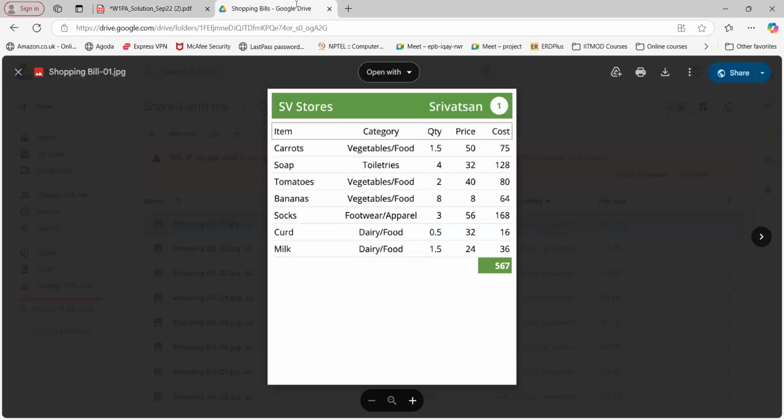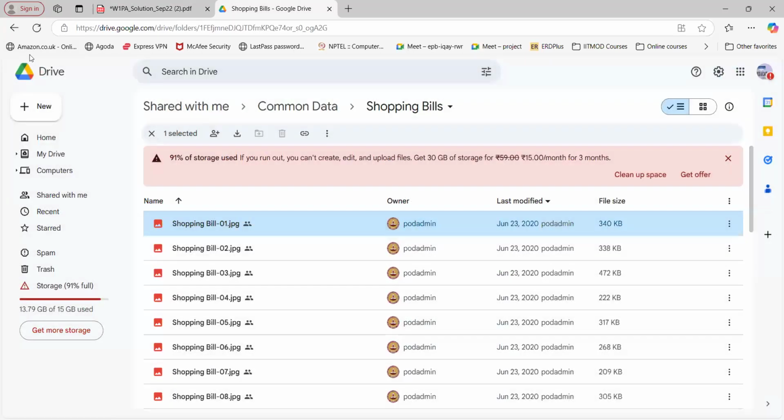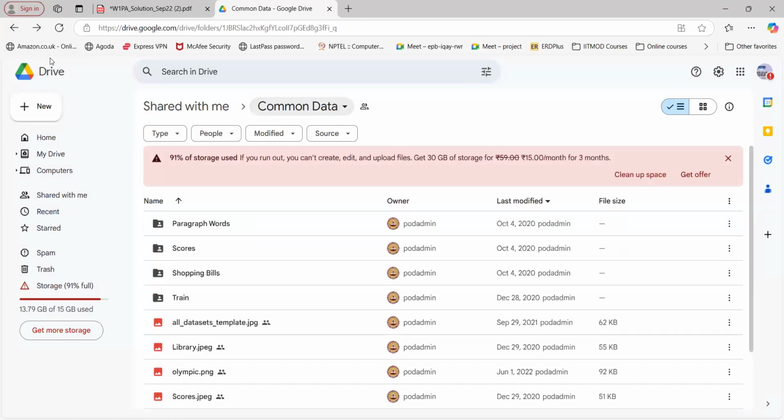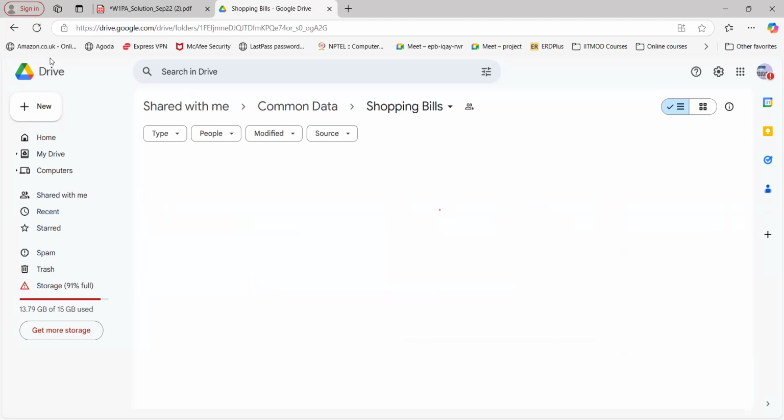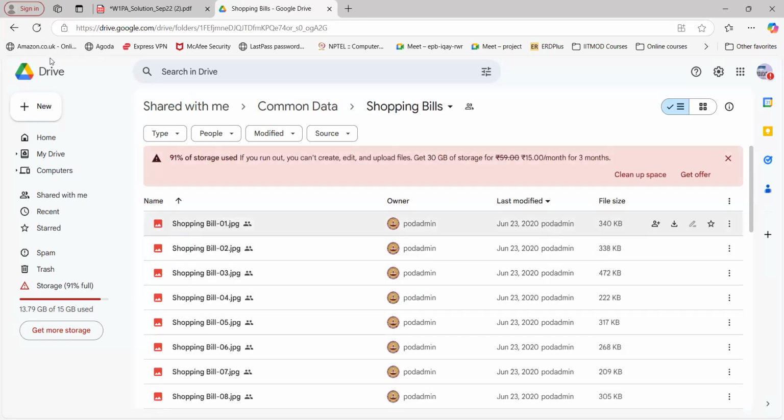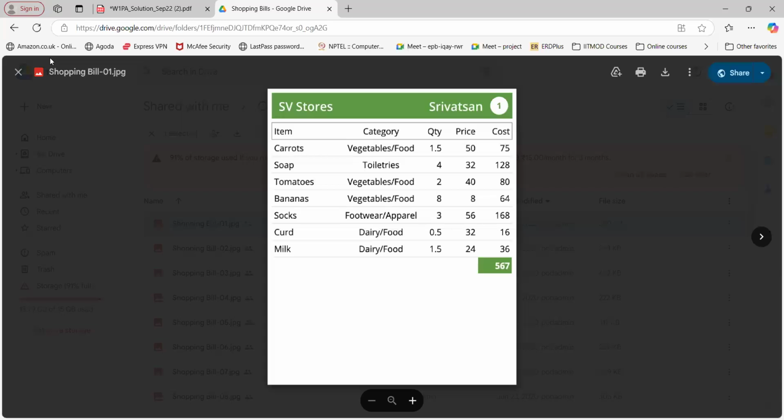When you go there, in the common data set, you can already see shopping bills here, right? Directly go to that particular folder. Just explore that particular common data set folder. You can find out all the things. So here the first card is there.